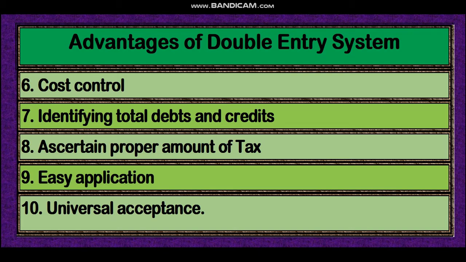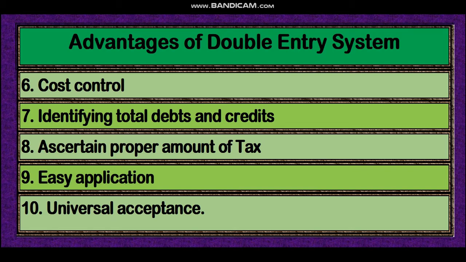Identifying total debits and credits: the total amount of debit and the total amount of credit can be identified with the help of the double entry system. With the help of the double entry system, we can find the amount of tax. Government can determine tax if they have the accounting system.